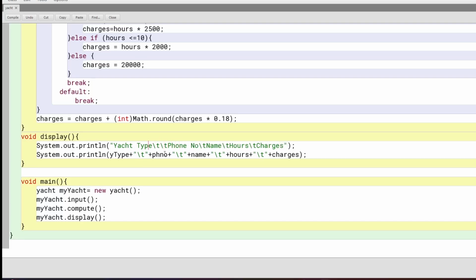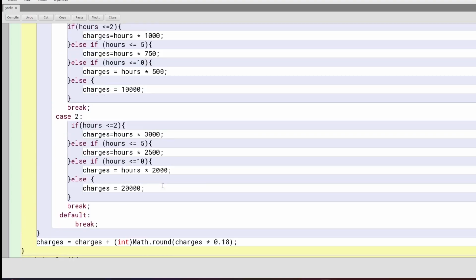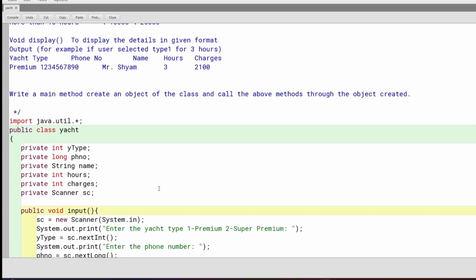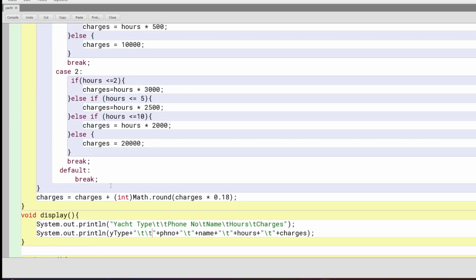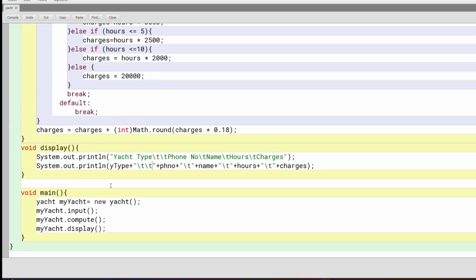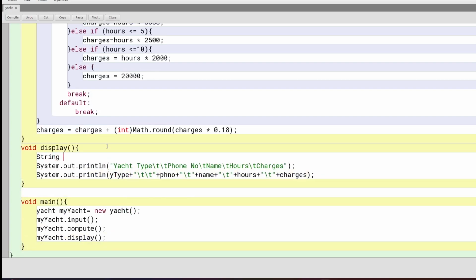Maybe only for yType, because yType is really long, right? And it's just one or two. Oh, wait. In yType, have they given premium or super premium? Oh, premium. So it's not just simple like that. Oh, this is an error. We should have seen yType. Yeah, now it will be first, I guess. Sorry, my bad. I didn't read the program properly.